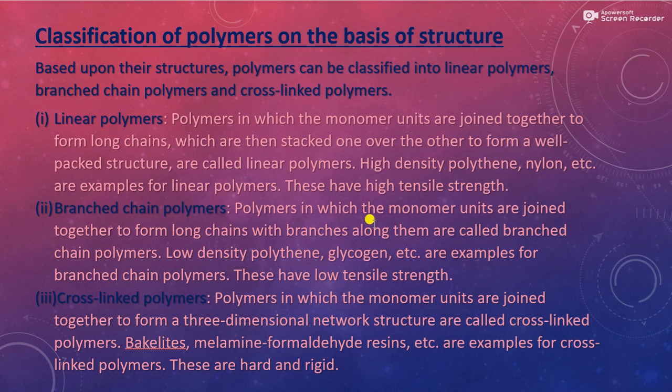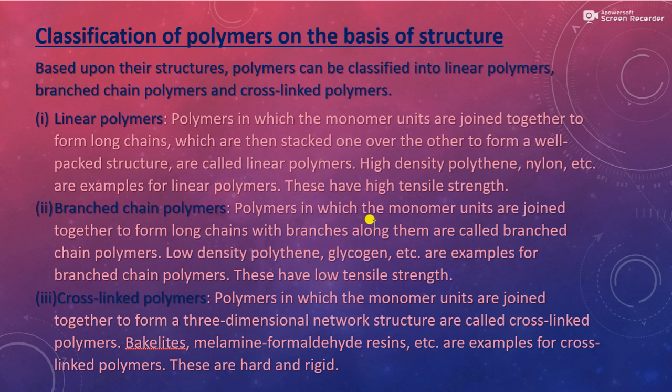The next is cross-linked polymers. Polymers in which the monomer units are joined together to form a three-dimensional network structure are called cross-linked polymers. Bakelite, melamine formaldehyde resins, etc. are examples of cross-linked polymers. These are hard and rigid. In cross-linked polymers, the monomer units are joined together to form a three-dimensional network structure with cross-links.